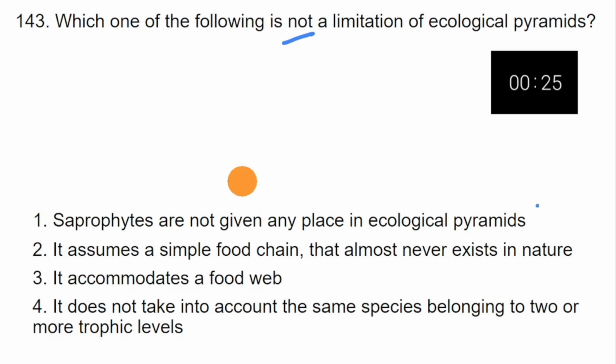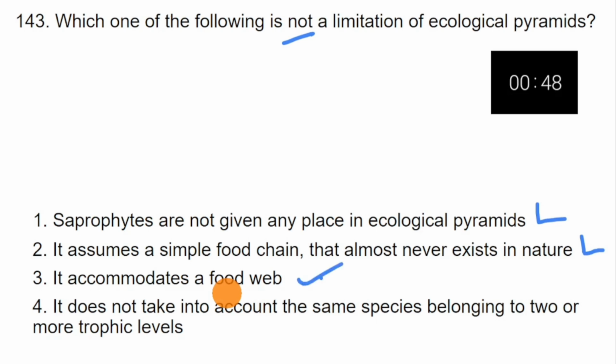So I will mark it as L. It is a limitation. It assumes a simple food chain that almost never exists. Yes, this assumption is always there. It accommodates a food web. So because it assumes a food chain, it never accommodates a food web. So this is the answer.